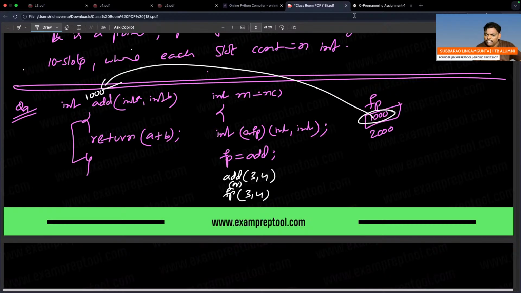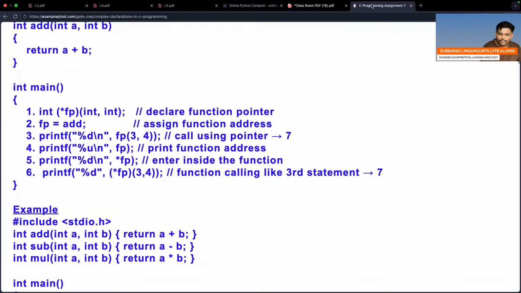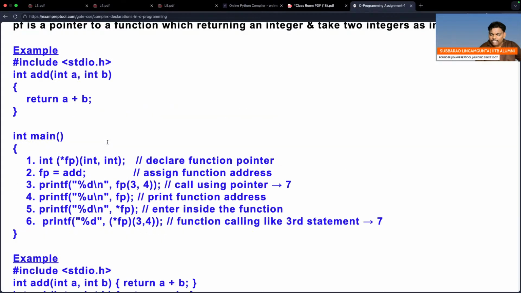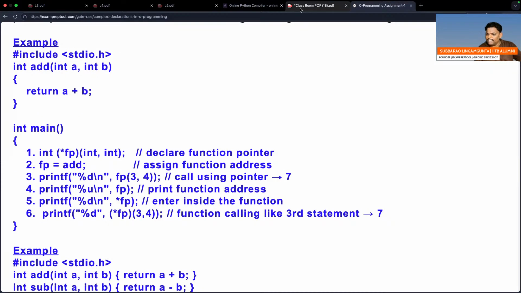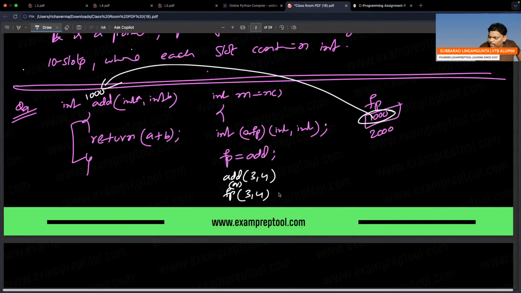If you want, go to the code and you can check. Either you can call FP(3, 4) or add(3, 4). Both are same. FP contains the base address, which is nothing but add. FP(3, 4) is okay, add(3, 4) is also okay. There is no objection. That is called a function pointer. Using a function pointer you can call like this, or directly. This is direct calling, that is indirect calling. Both give the same result.